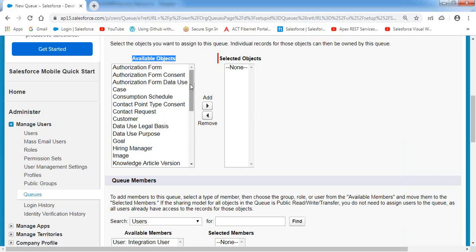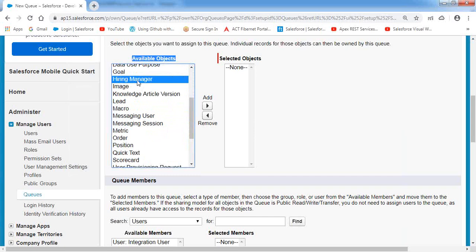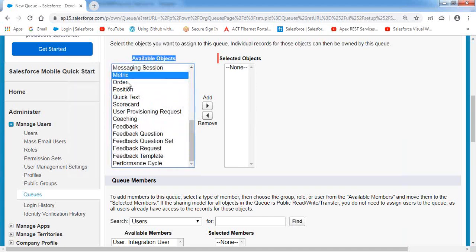Currently the queue can support storing these object records: authorization form consent, authorization form data use, case object, consumption schedule, contact point type consent, contact request, customer is my custom object, data use legal basis, data use purpose, goal, hiring manager is my custom object, image, knowledge article version, lead, macro, messaging user, messaging session, metric, order, position is my custom object, quick text, scorecard, user provisioning request, coaching, feedback, feedback question set, feedback request, feedback template, performance cycle.